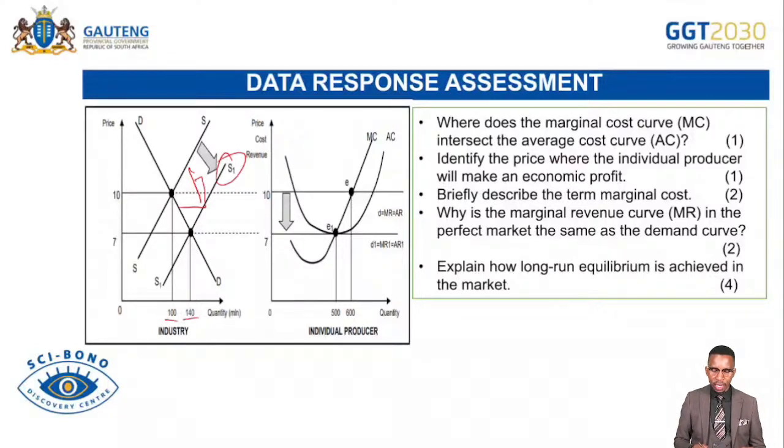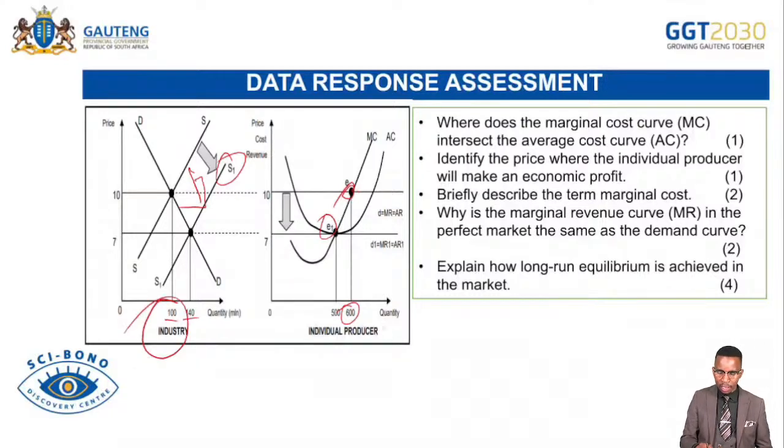And then look at the existing firms in there. Existing firms were producing at this point here, they were producing 600 units, but then with the increase in competition in the market, it has resulted in what? The shift of the equilibrium position from E to E1, resulting in the drop of the profit from economic profit to normal profit for this particular business here. You can see that this is the industry or the market. This is an individual firm that is involved here.